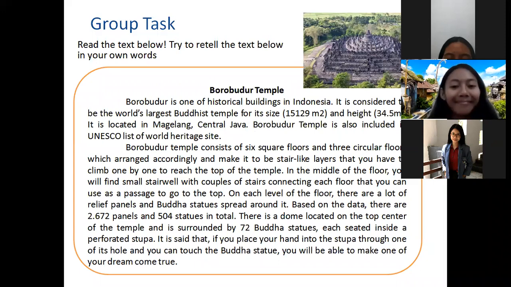Okay, thank you, Parma and Dewa Ayu. That's a great explanation about Borobudur Temple, right? Okay, give applause to yourself. Okay, who wants to be the next group? Group 2, Miss. Yes. Who is speaking? April, Miss. Okay, April, you can go.